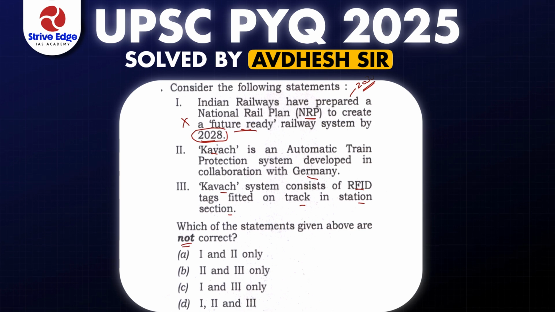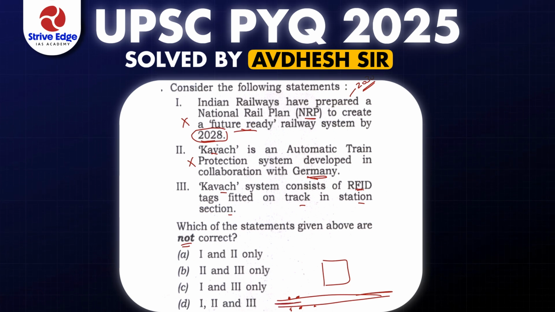Now the second statement says Kavach is to be developed in collaboration with Germany, but this Kavach system has been developed indigenously by India itself, right? So this statement also goes wrong. The third statement says the Kavach system consists of RFID tags. This statement is right, because whenever there is a station and a railway track, in order to avoid collision between two trains, RFID tags are put on the tracks.